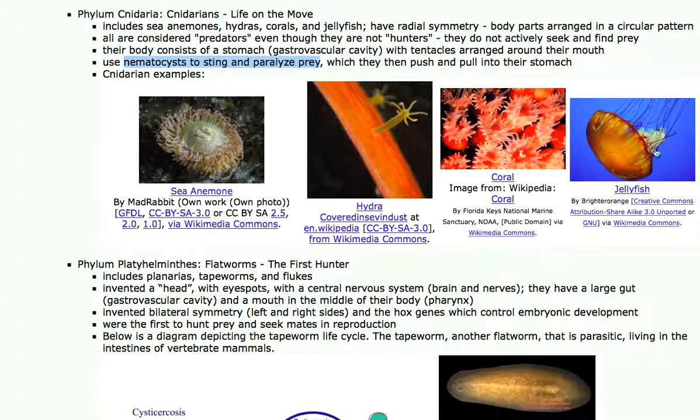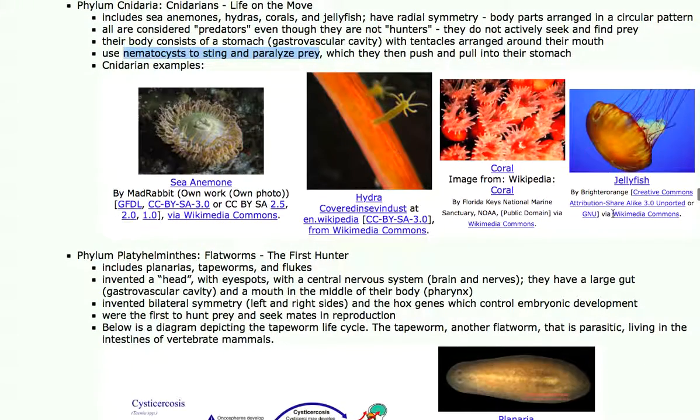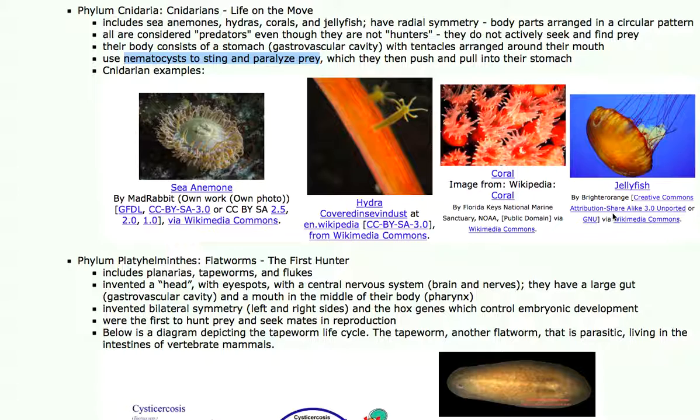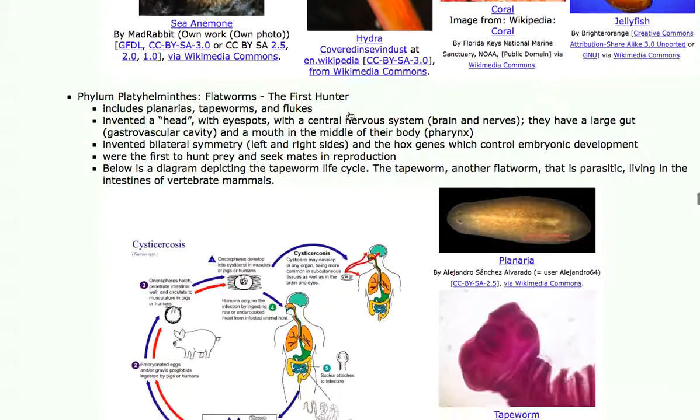And then this jellyfish right here, it's a swimmer, but it doesn't seek and find. It just randomly swims. The bell contracts and the jellyfish is propelled through the water. And these can get very large. So these are tiny little buttons. These are pretty small. These are fairly large, and these are fairly large. The most venomous animal on Earth is the box jellyfish, which is in this group.